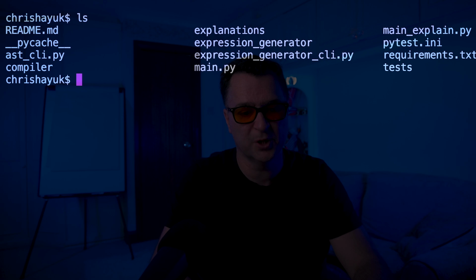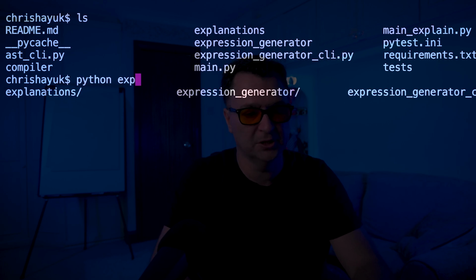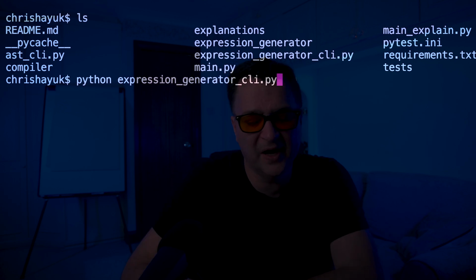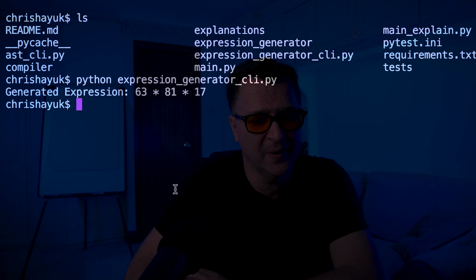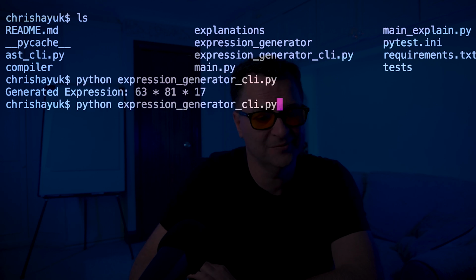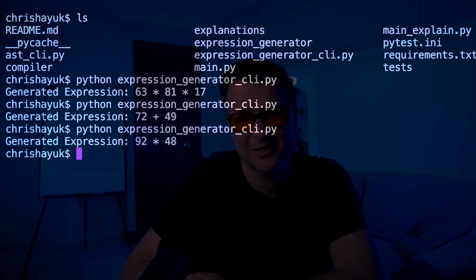So I created another tool in here, and this is called my expression generator CLI. If I just run Python expression generator CLI for a second, you see it's going to come back with generated expression 63 multiplied by 81 multiplied by 17. And I can just keep running that. It's going to come back with different expressions. So I can just generate over and over again.